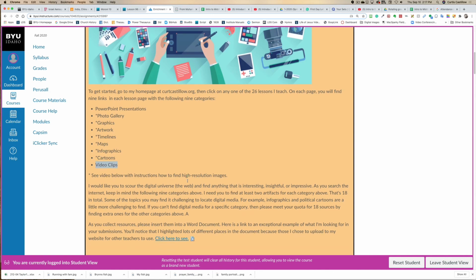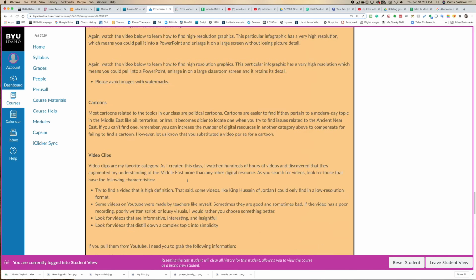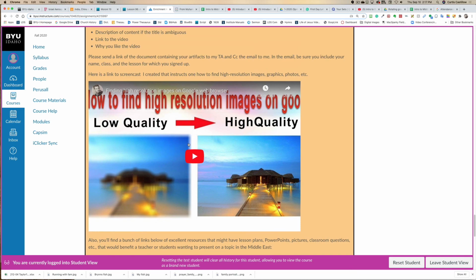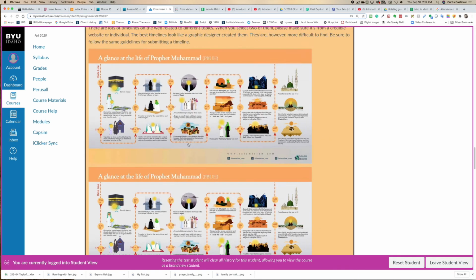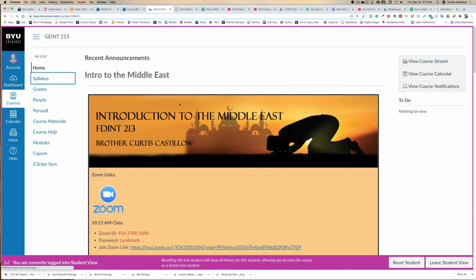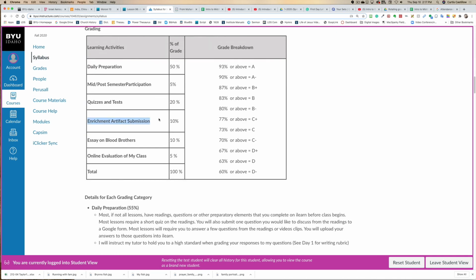And you'll put them together, and the instructions tell you how I want you to format them. Right here, I have a video down here that says here's how you get high resolution images. I don't want low-res images. And here are some references down here, places you can go to. So that's one of the assignments. And remember, I keep going back to home, but I want to go back to the syllabus, because as I was showing you, that assignment that you turn in is 10% of your grade.